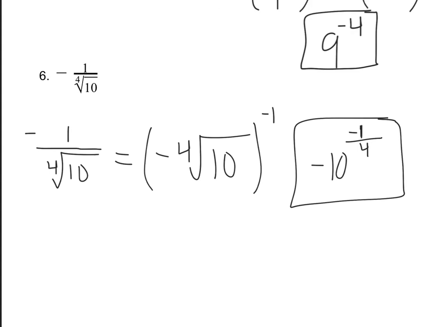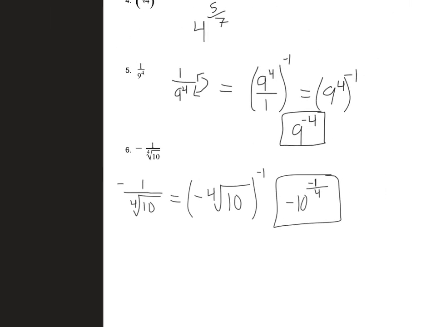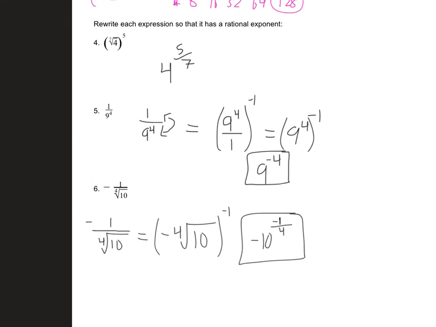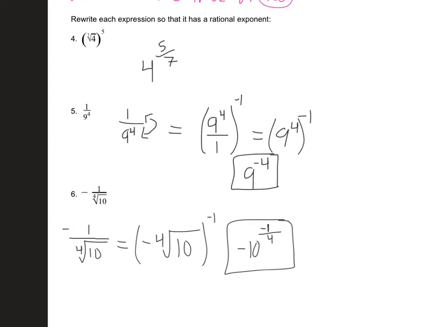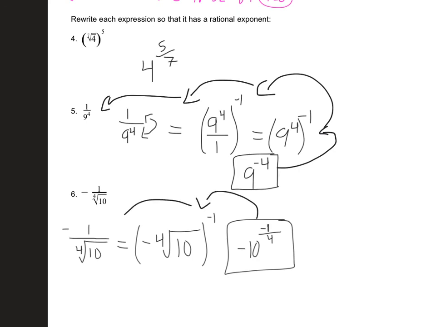So again, these last 3 are not too bad, but you just got to see them a couple times and work them backwards. Go from here to here, and then to here, and then back to our original problem, right? You can see it both ways, but make sure you play that back a couple of times. Hopefully you follow along, and then try them yourself on those big ideas.